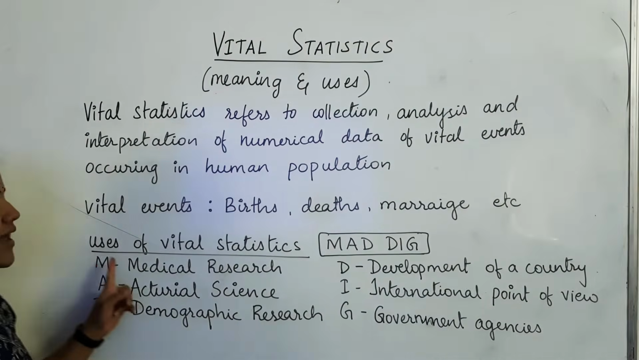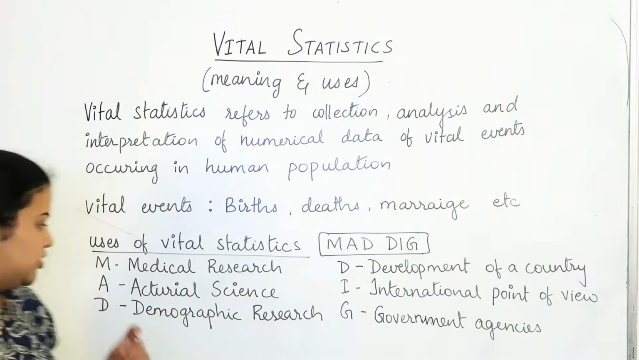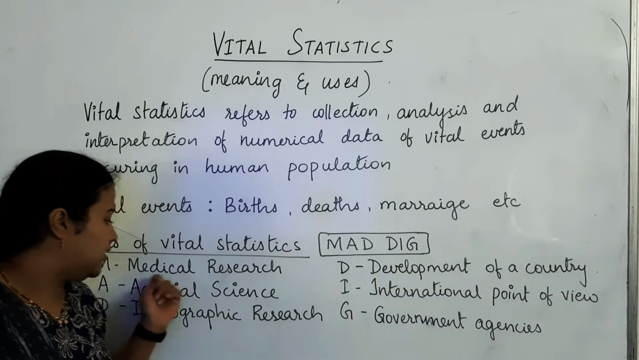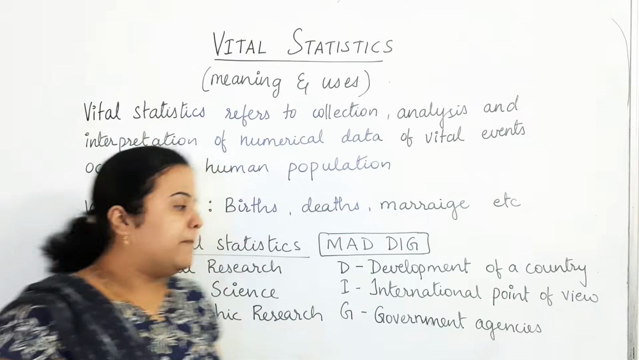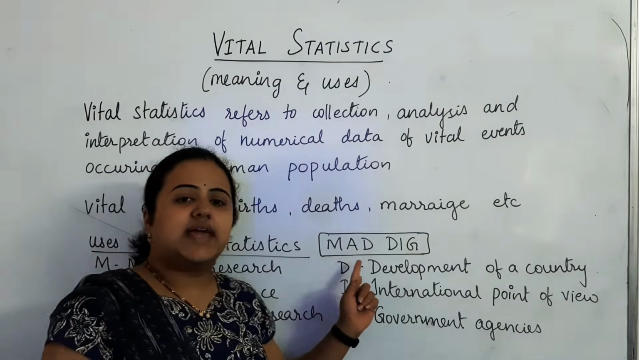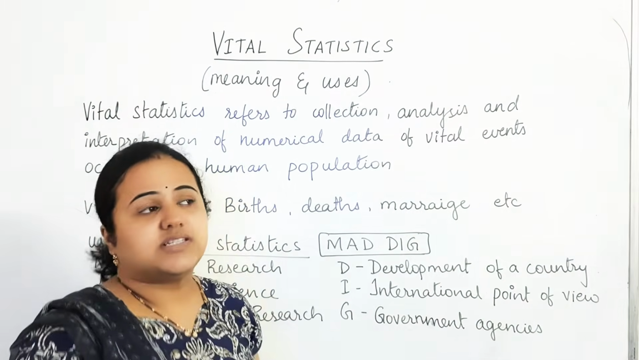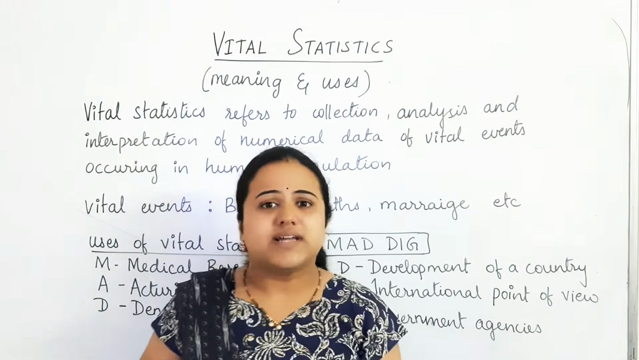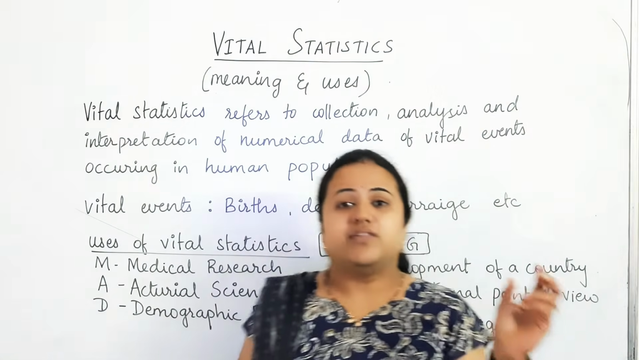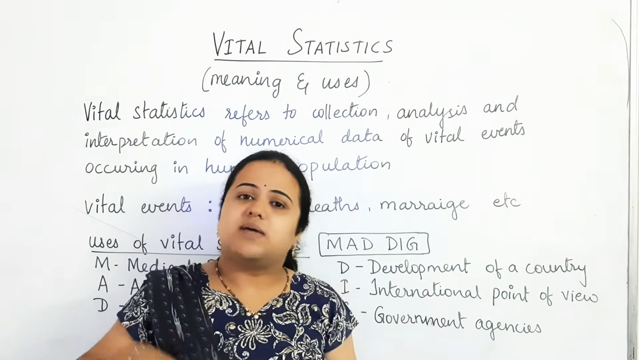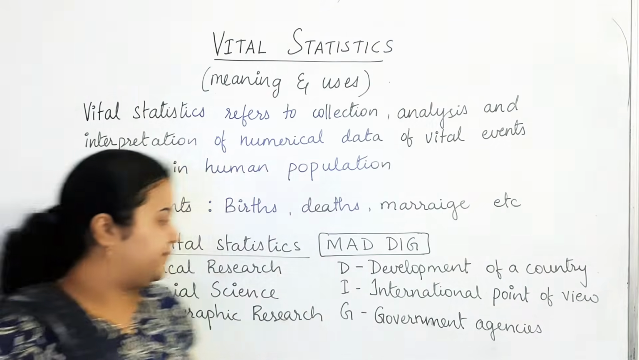So here first one M. Vital statistics is useful in medical research. So M stands for medical research. Vital statistics is very much useful in medical research. The second one is A. A is actuarial science. Vital statistics is useful in actuarial science. What is actuarial science? Actuarial science means the science related with insurance. So insurance companies, they use these vital statistics for fixing of their premium.